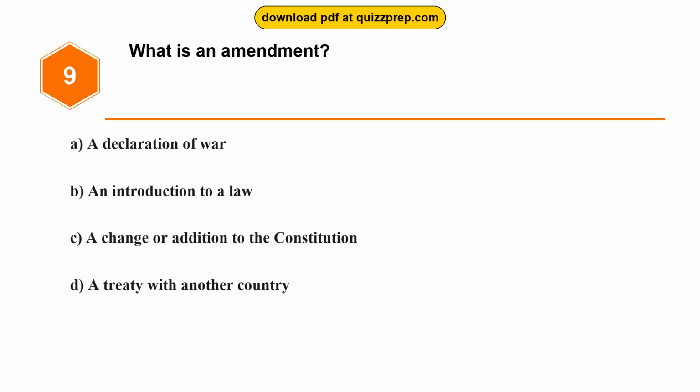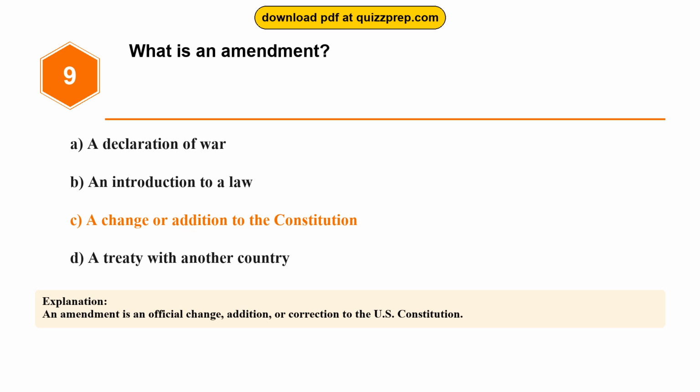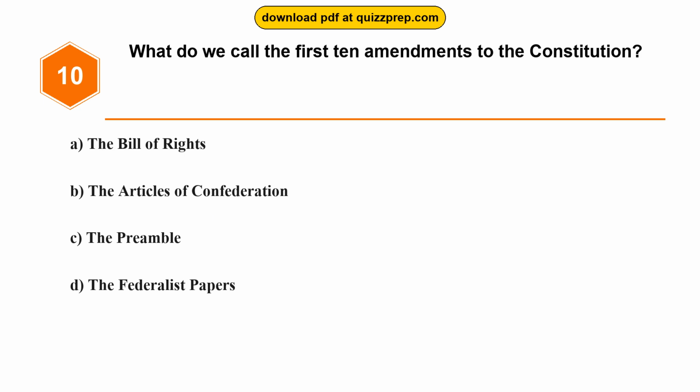Question 9. What is an amendment? Option A, a declaration of war. Option B, an introduction to a law. Option C, a change or addition to the Constitution. Option D, a treaty with another country. The correct answer is option C, a change or addition to the Constitution. An amendment is an official change, addition, or correction to the U.S. Constitution.